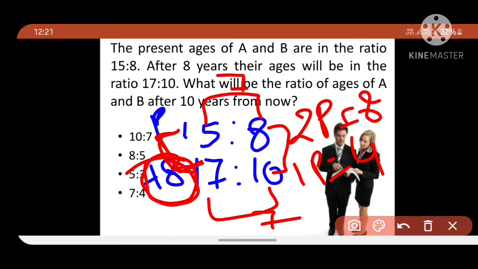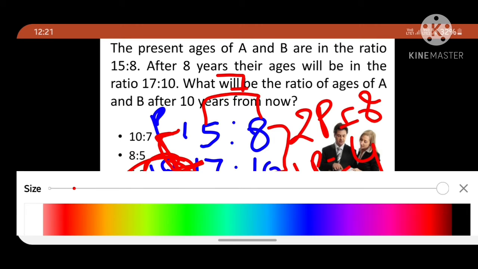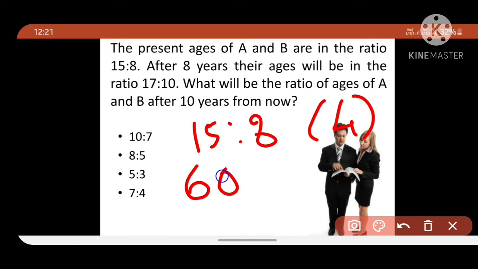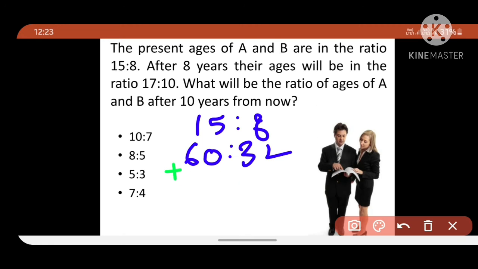So what are the present ages? The present ages are 15:8. So how much difference came? 4. 1 part equal to 4. So 15 into 4 is 60, and this is 32. But they are asking the ratio of A and B after 10 years from now. So we will add 10 and 10. So here 70, here 42.